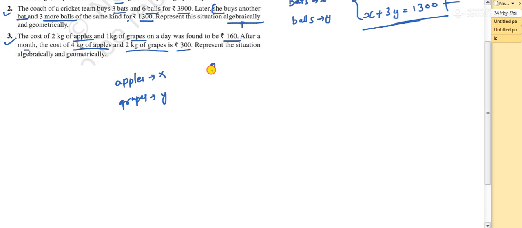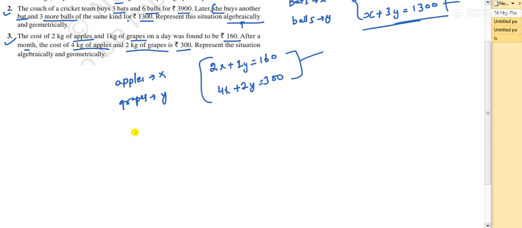Now 2 kg, that is 2x, plus 1 kg, that is y, equals 160 rupees. Similarly 4 kg after a month, so 4x plus 2y equals 300. So these are the two equations. I hope you have understood how to form the equations.